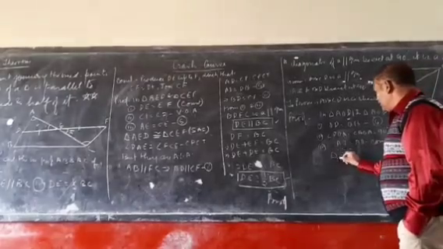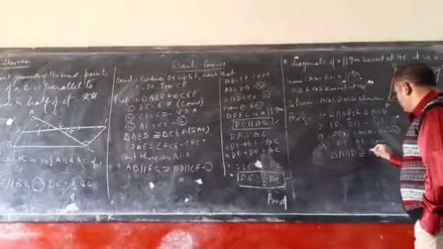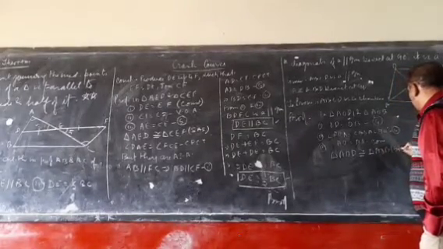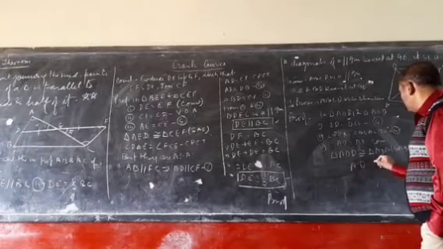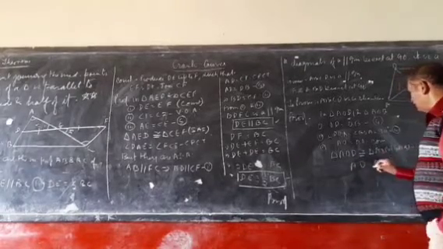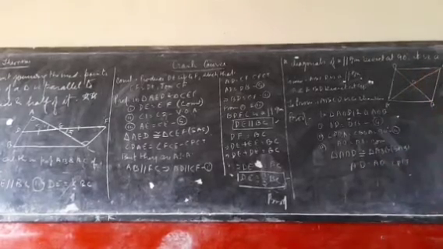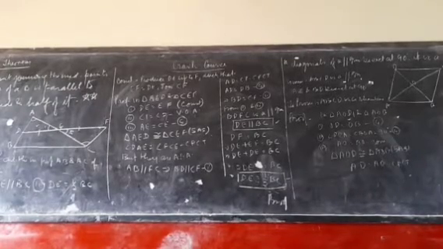So triangle AOD is congruent to triangle AOB because of SAS, which means AD is equal to AB. Because of CPCT, if in a parallelogram adjacent sides are equal, which means all sides are equal.